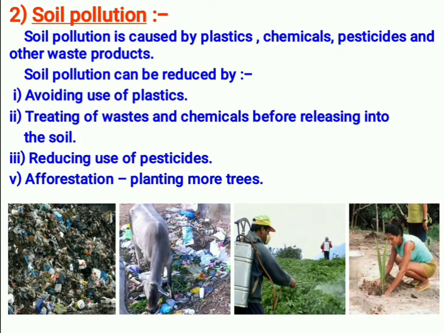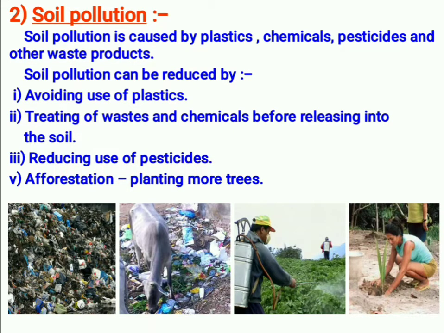Treated means it should be made less harmful. Chemicals and pesticides contain harmful substances which will destroy the nature of the soil. So before releasing them into the soil, we have to treat the chemicals and pesticides and make them less harmful.